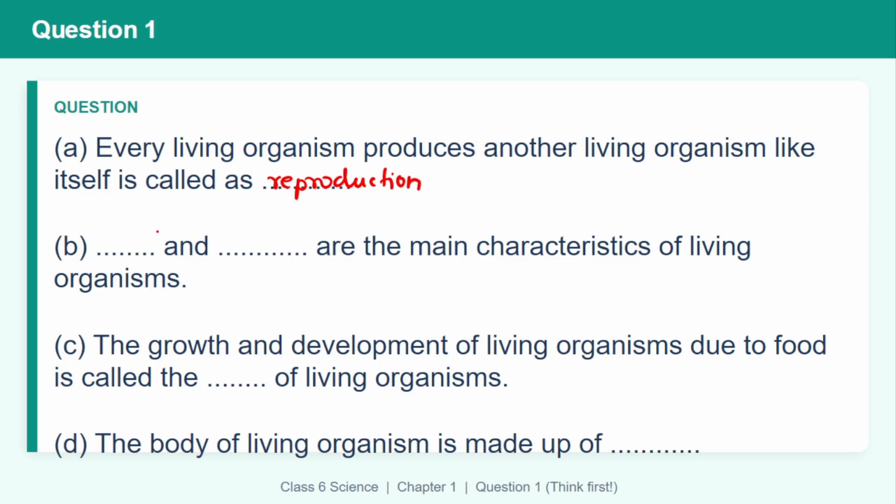Question B: Growth and reproduction are the main characteristics of living organisms. The growth and the development of a living organism due to food is called nutrition. The body of a living organism is made up of cells.